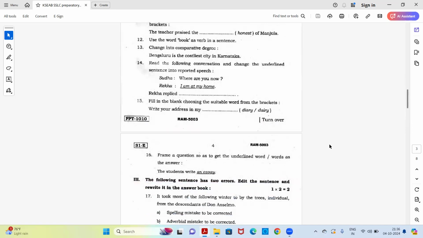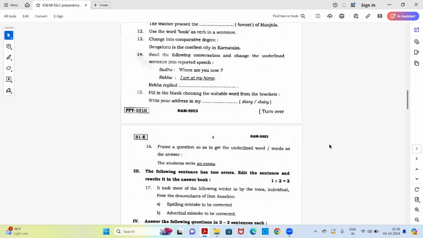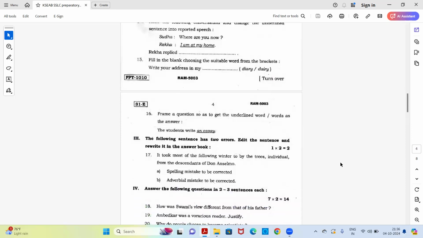Write your address in my diary or dairy. You have to choose the correct spelling and write it. Next, frame a question so as to get the underlined word or words as the answer.